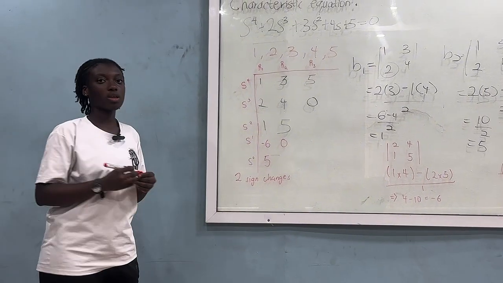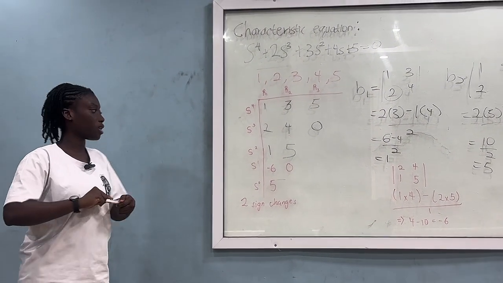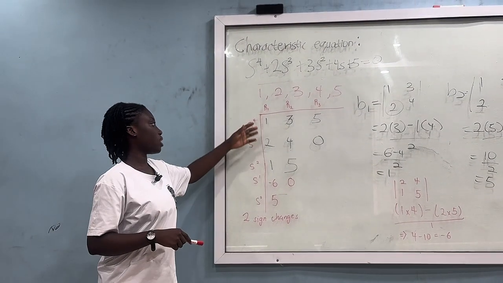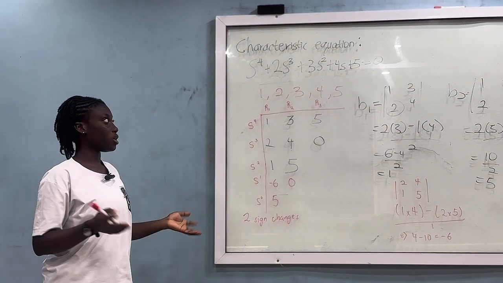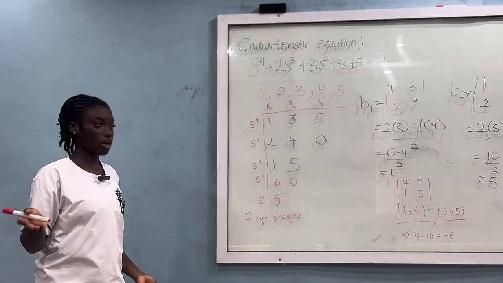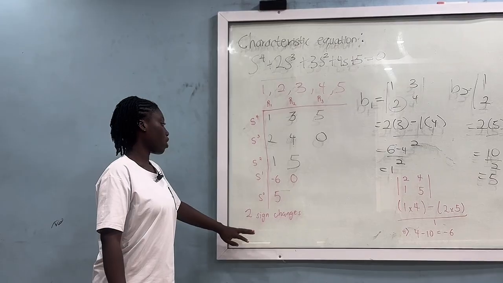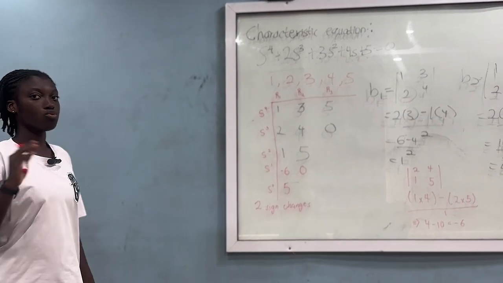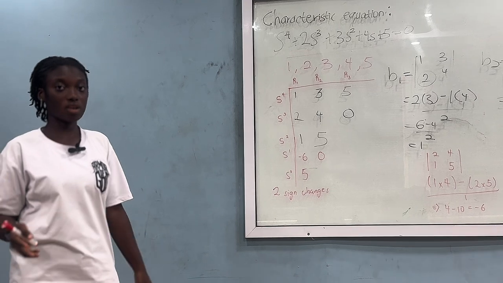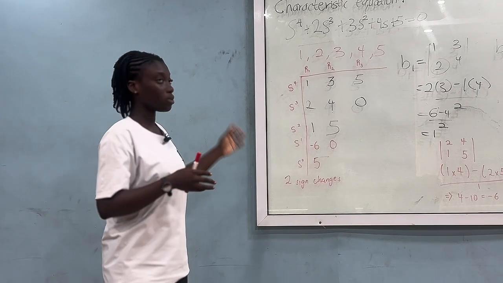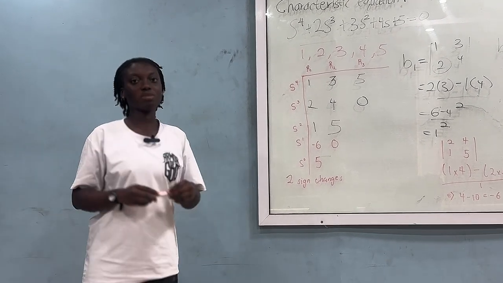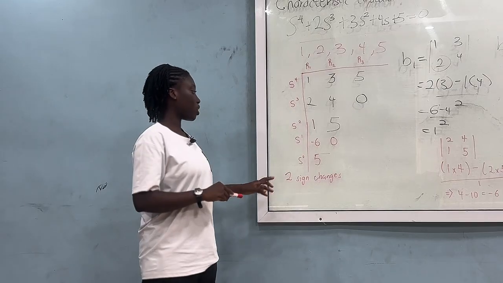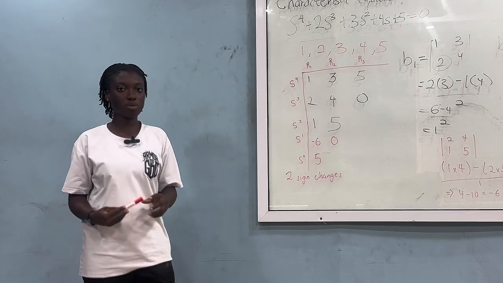From our Hurwitz criterion, we know that these values tell us how the roots of the equation are going to look on the real number line. Having two sign changes tells us that there are two roots on the right hand side of our graph when we map it out. And so that tells us our system is unstable. If we had one sign change, it would still be unstable.